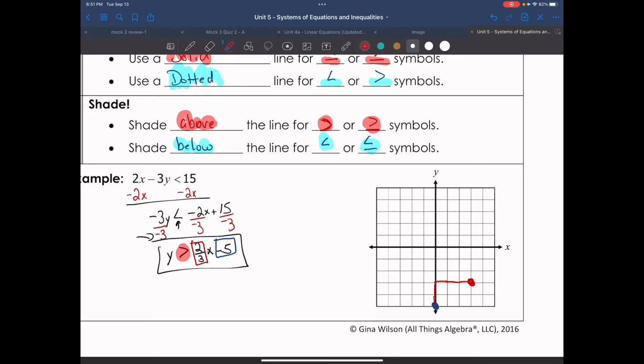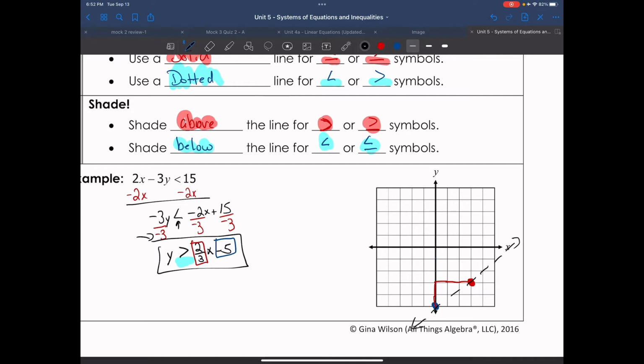When I look at my inequality, I notice that there's no line underneath it. So if there's no line underneath it, I have to make it a dash or dotted line. So I'm going to go boom. I'm making my line dashed because I'm not going to make a bunch of little dots. So I made my line dashed.